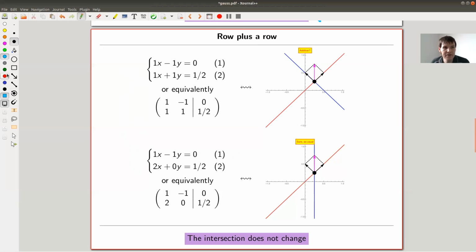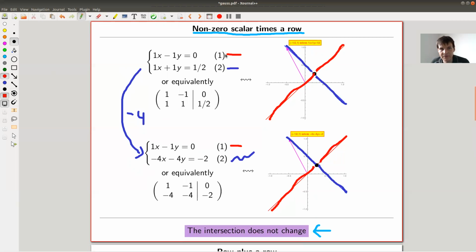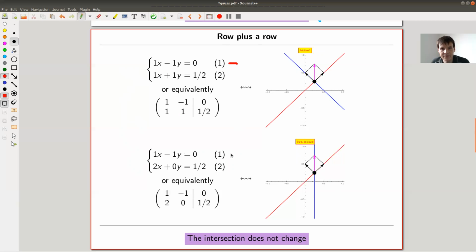So let's look at it. You can still take the red and the blue row, and you can decide to add the one to the other. So in this case, going from here to here, what I did is I took the first and I added it to the second.